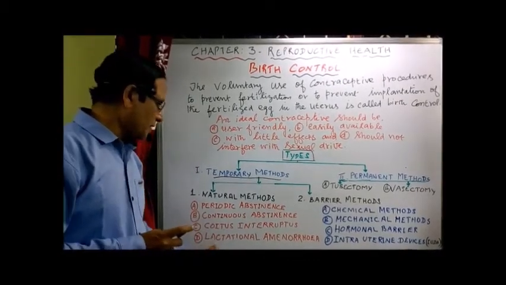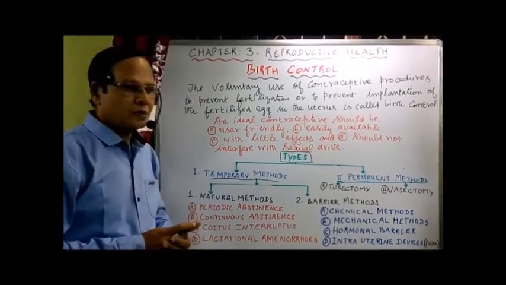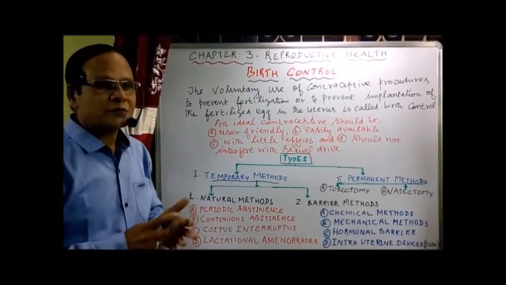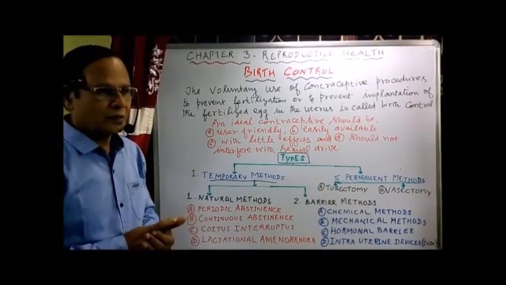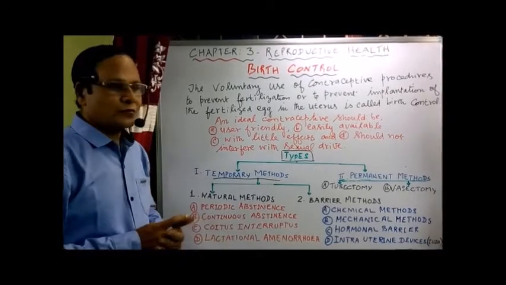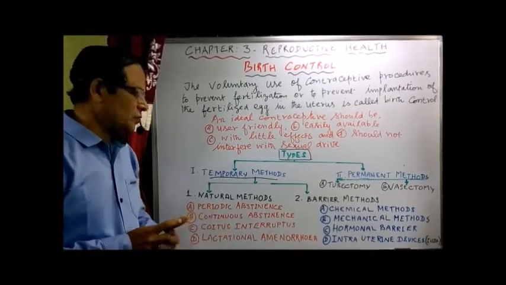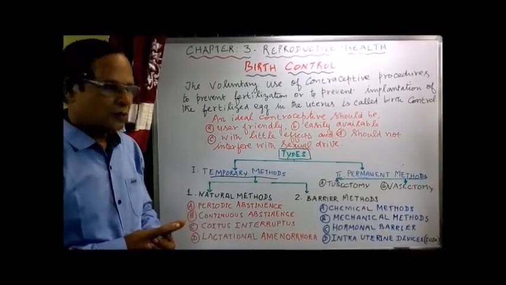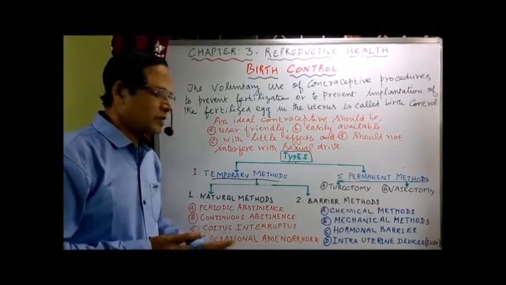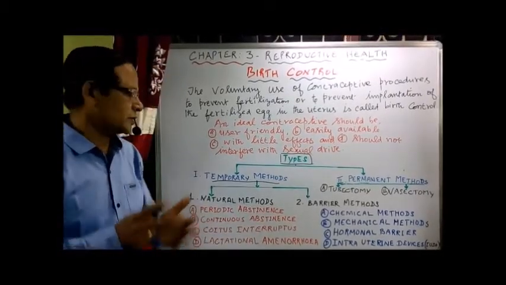Number four, lactational amenorrhea. Amenorrhea means absence of the menstrual cycle. By means of continuous breastfeeding, one can prevent conception. That is called lactational amenorrhea, being adapted by females.